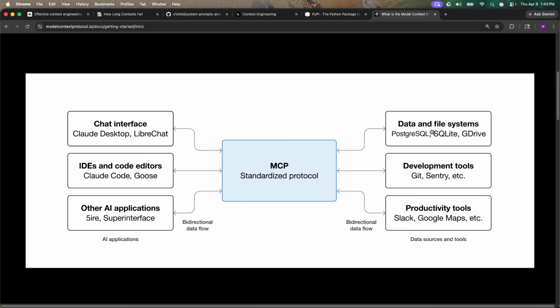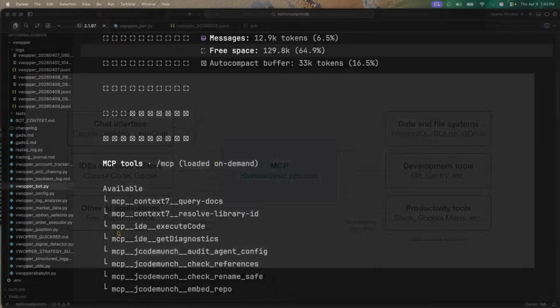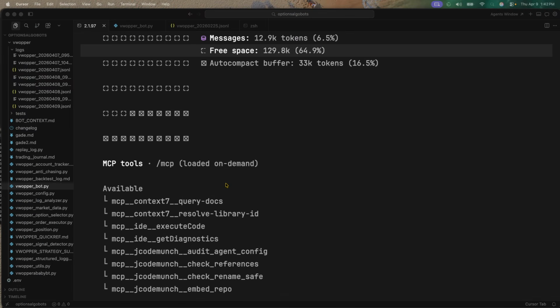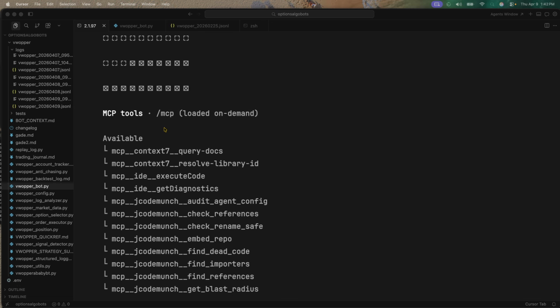And then once we get more information on FastMCP, it's going to send it back to the MCP server, and the MCP server is going to send it to Claude Code, right? So it's a way for us to be able to get more information concisely, right? So going back to our session here with Claude Code, we see here that we have a few MCP servers.